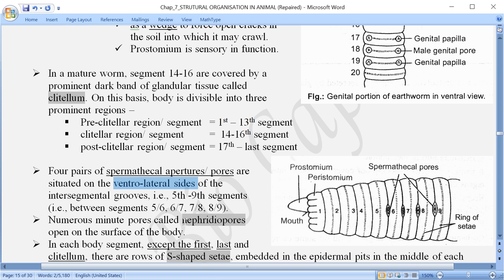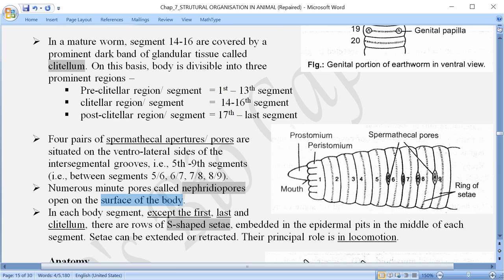These are openings through which the waste material, that is the excretory substances, are discarded out of the body, which we will be discussing in the excretory system when we come. Once again, numerous minute openings or pores are there, which are called nephridiopores. They open on the body surface of the earthworm.